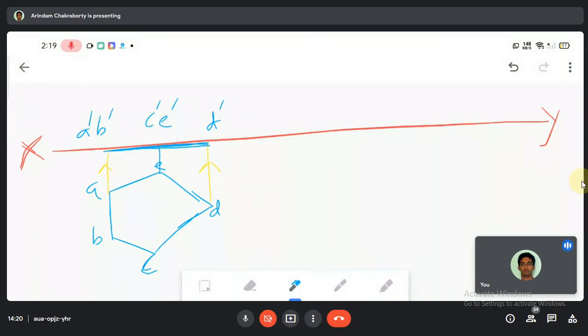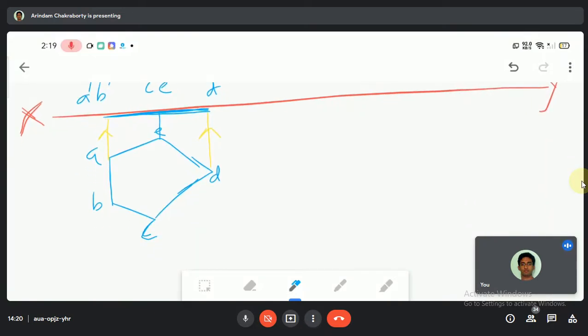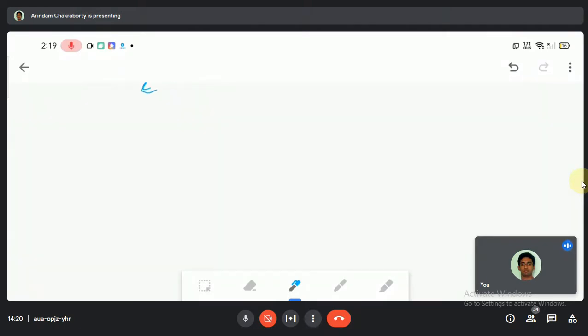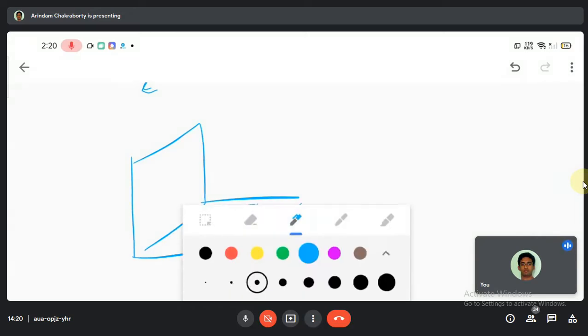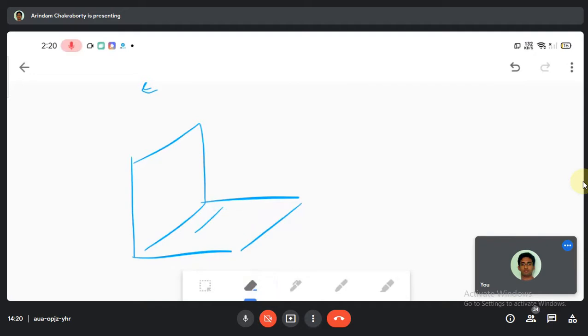I have drawn this by using a few of my techniques. What are the techniques? There's nothing there. The technique is just in such a manner. Try to understand it this way. As per the question, it is a pentagon. Let me draw the pentagon. Ignore my drawing. A pentagon is lying on HP.